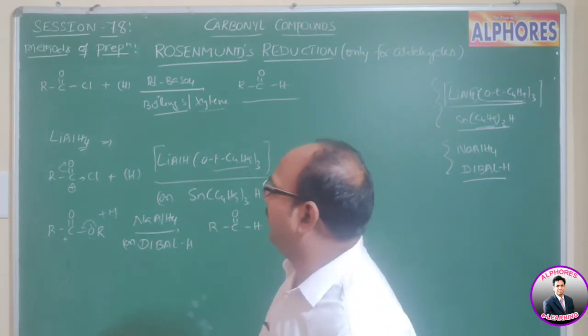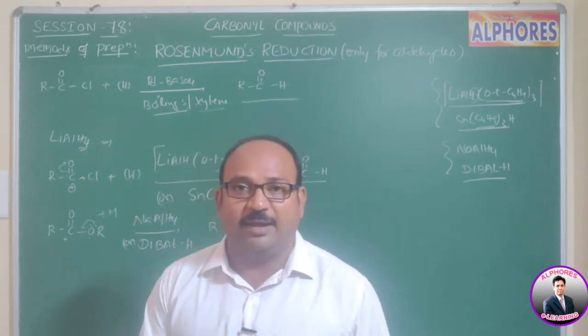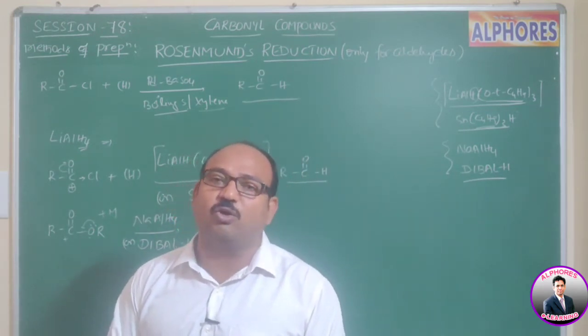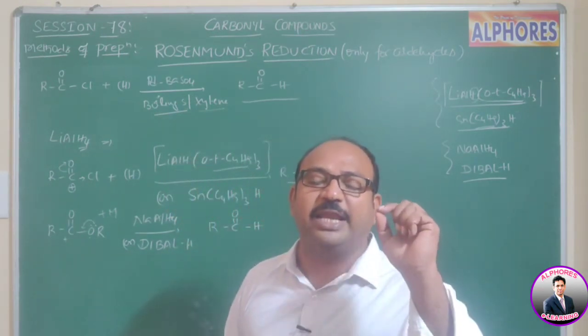And can we prepare a ketone? Yes, we can prepare ketone. Already we learned that from carboxylic acid chlorides, we can prepare ketone simply by using Grignard reagent.